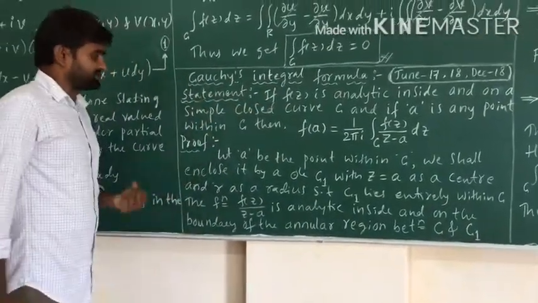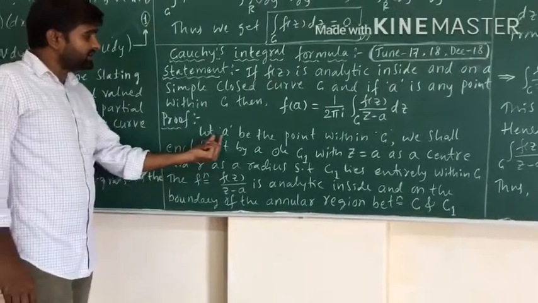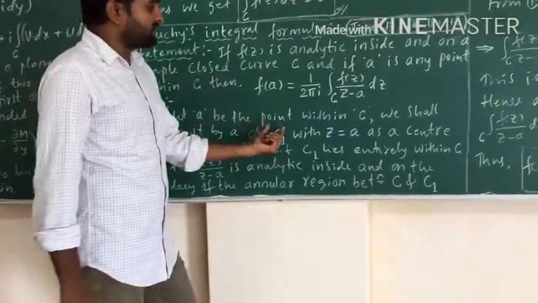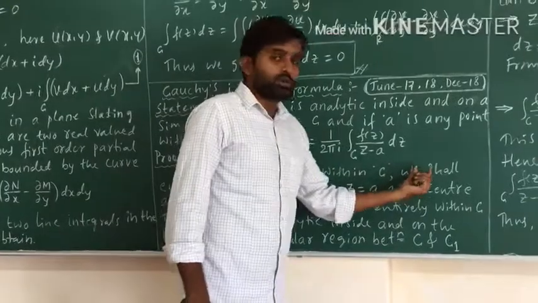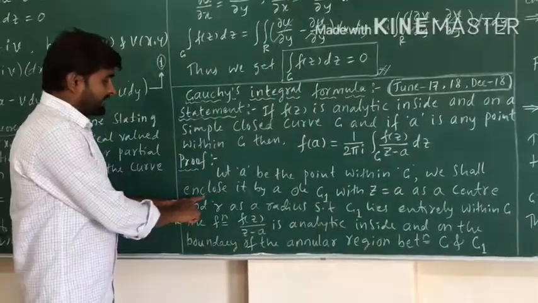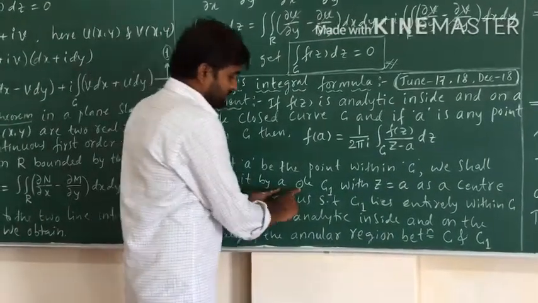Proof of this. Let A be a point within C, so we shall enclose it by a circle.